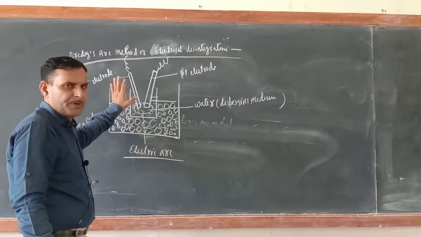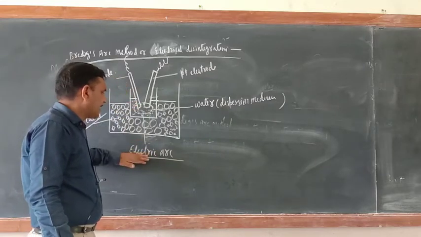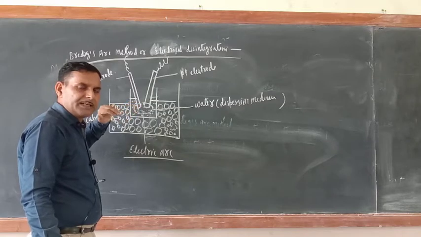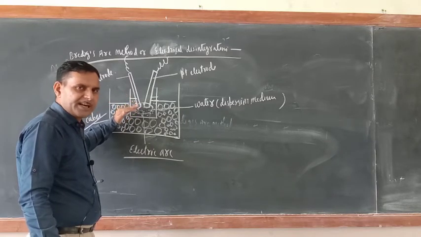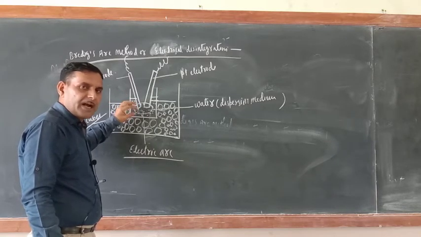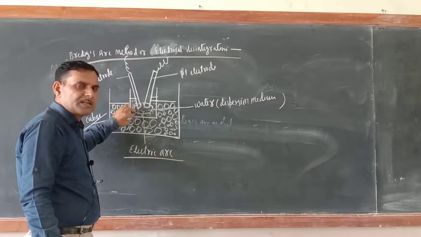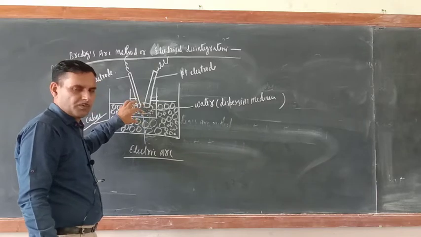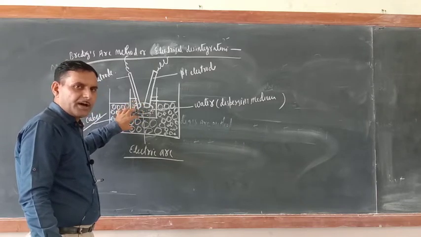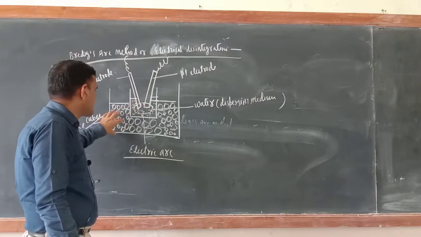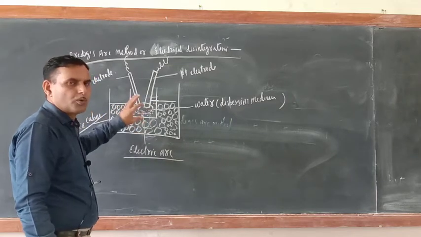Just see, make the electrodes, develop the electric arc. When the electric arc is developed, an intense amount of heat will be generated here. Because of that intense heat, this metal will decompose and its parts will dissolve in the dispersion medium, water. Now because this arrangement is kept under ice cubes, it will cool down.